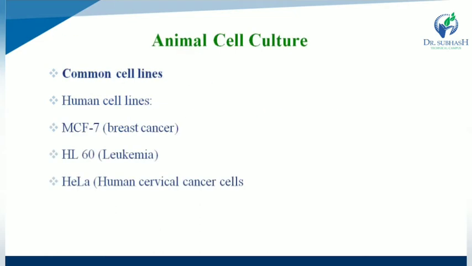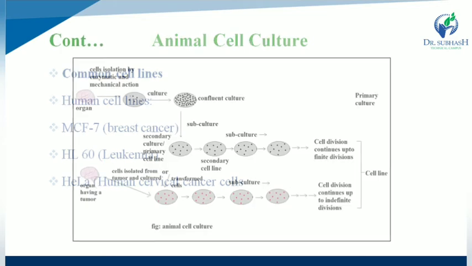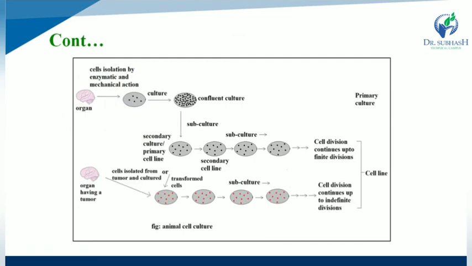Animal cell culture. Common cell lines are human cell lines, MCF7, HL60 and HeLa. This is a schematic diagram of animal cell culture. First is the organ. From the organ, cells are isolated by enzymatic and mechanical action.